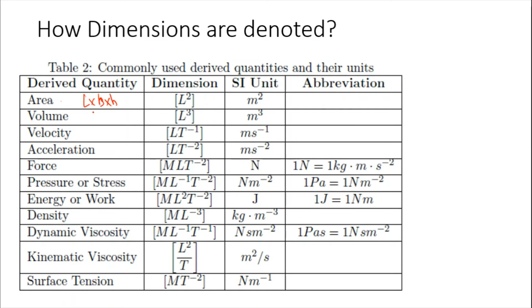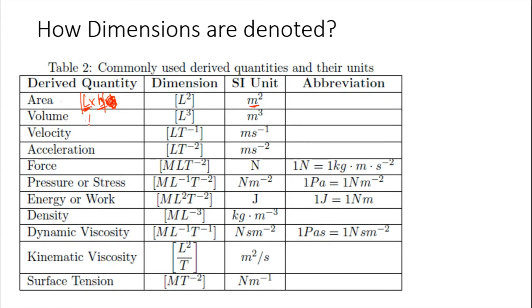Sorry, not height, I'm sorry. The dimension for length is L, and the dimension for breadth is L. So this will give you L square, and the SI unit is meter square.